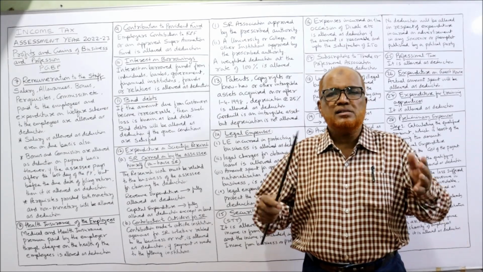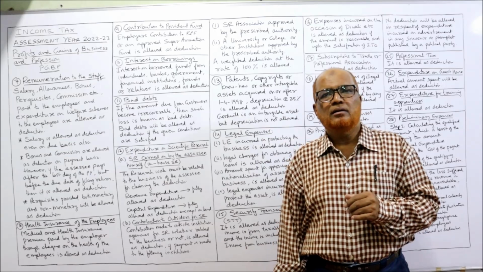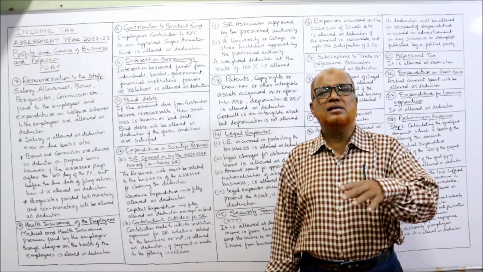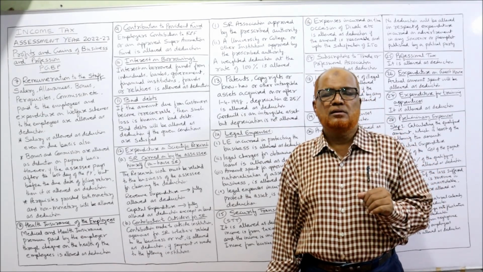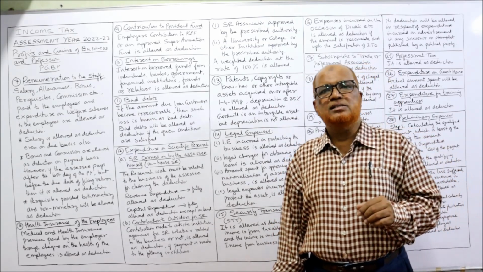So a common example is a business will borrow from a bank, take a loan from the bank, then on that loan interest has to be paid. So Income Tax Act says if the loan is taken for the purpose of the business, then interest paid will be allowed as deduction. But one condition is there.